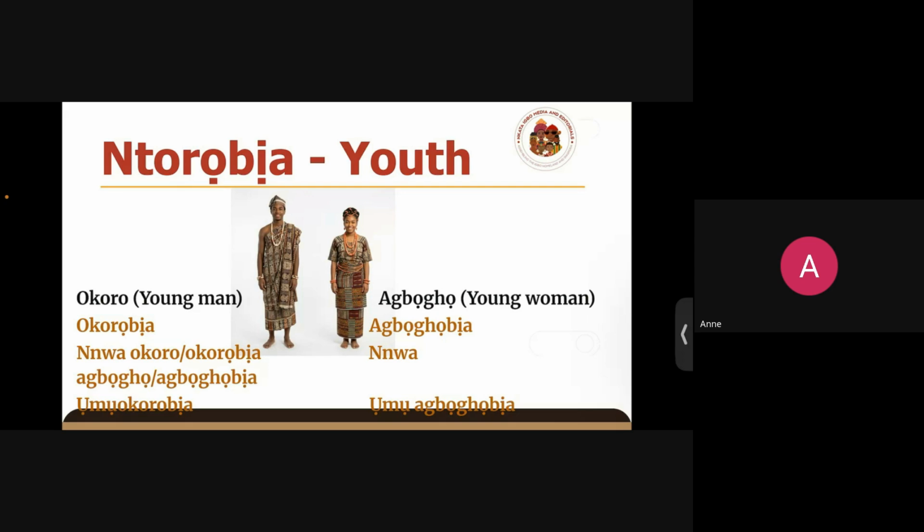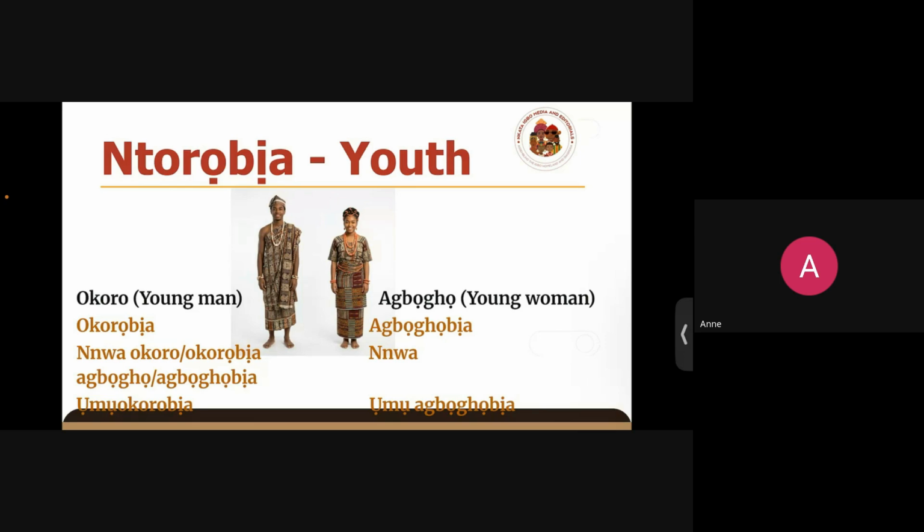But it's mostly ascribed to youth and adult males. Right, okoro can be an older man, it could be a younger man, but we often don't use it for children. Okoro. Then okorobia. Okorobia is now a youth, a male youth. If I would say a young man who is male, okay, or a young adult who is male. Okay, that is okorobia. So okoro, young man, okorobia, youth, with regards to males.